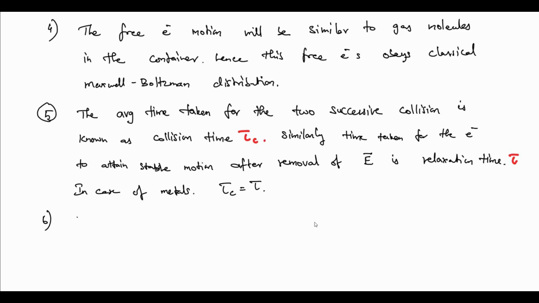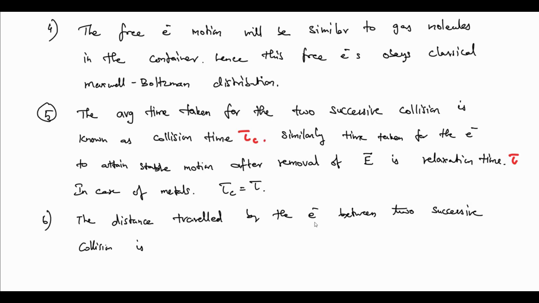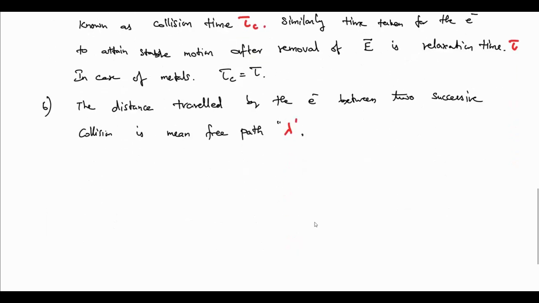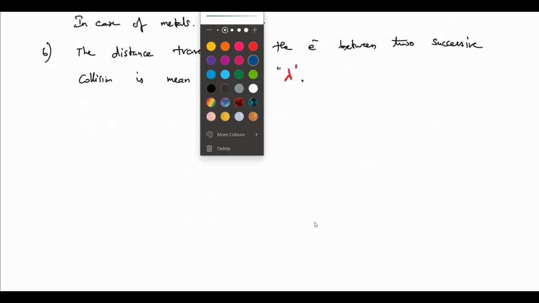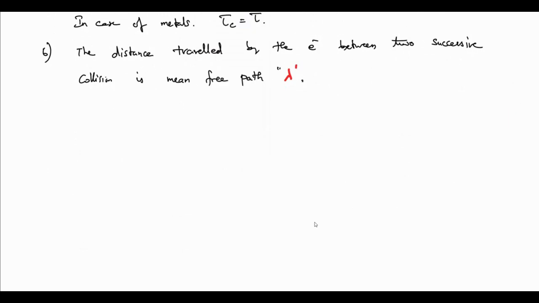So the next point is that the distance travelled between two successive collisions is known as the mean free path, mentioned as lambda. So these are the postulates which we are going to take, and we are going to study the expression for electrical conductivity of the metals.